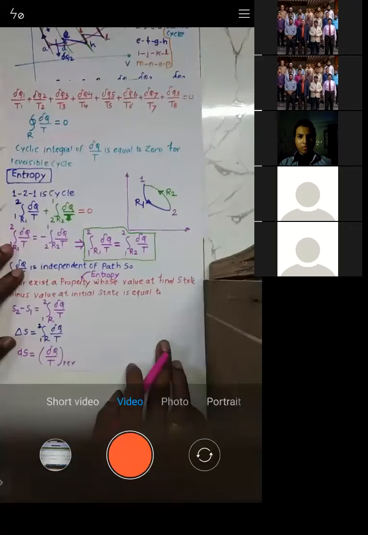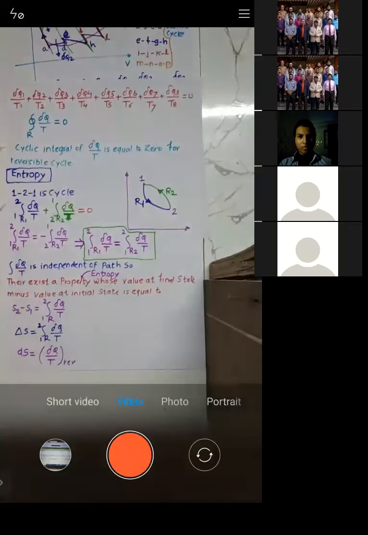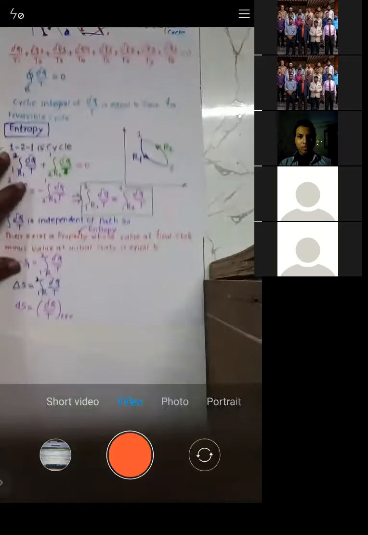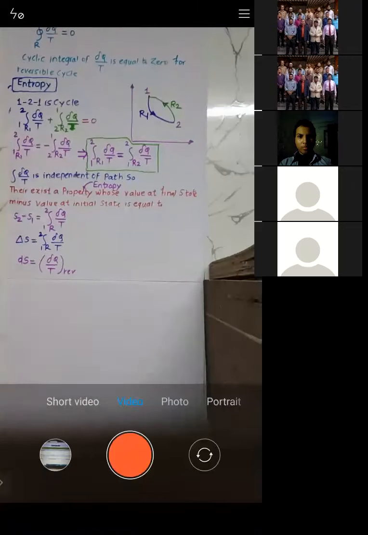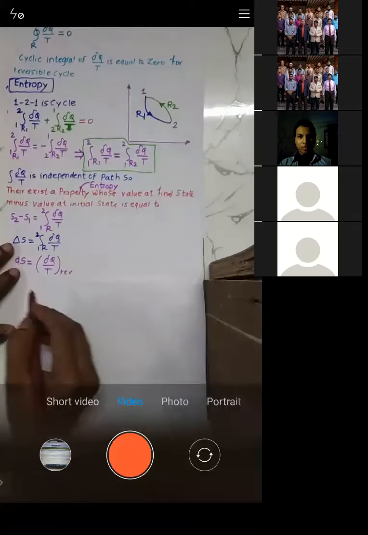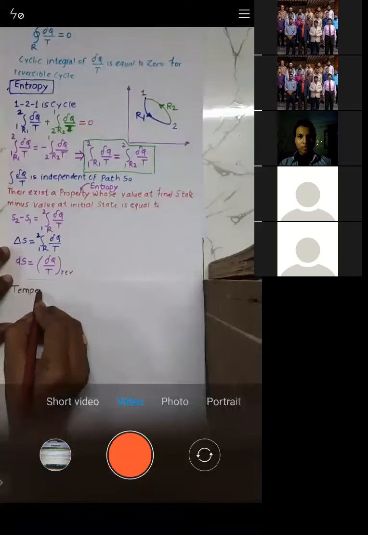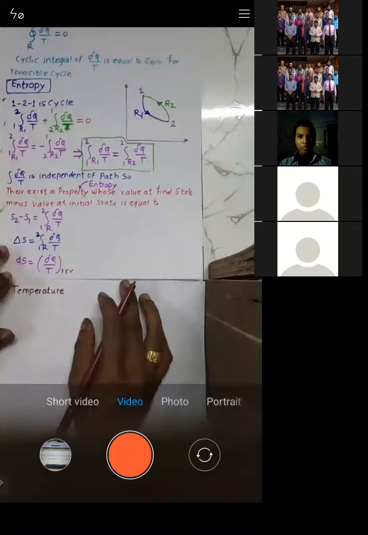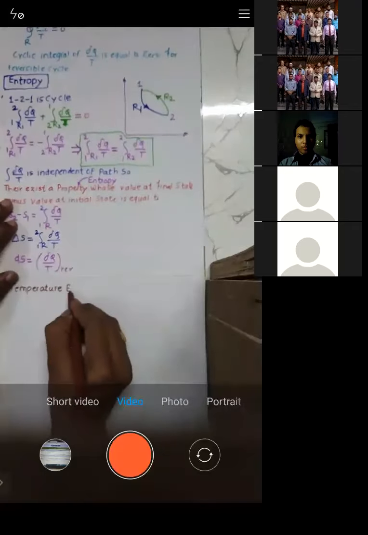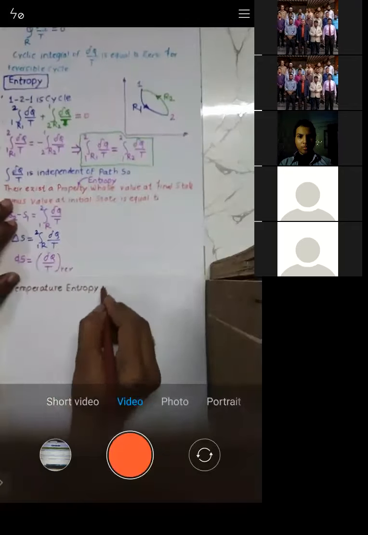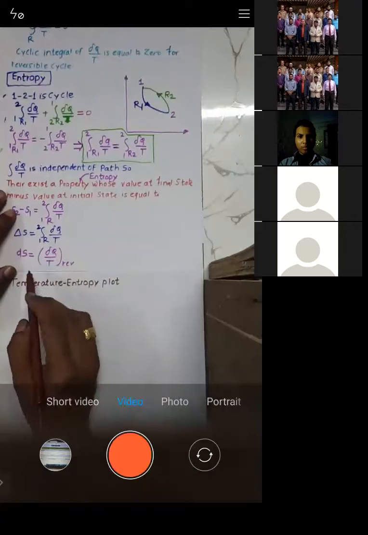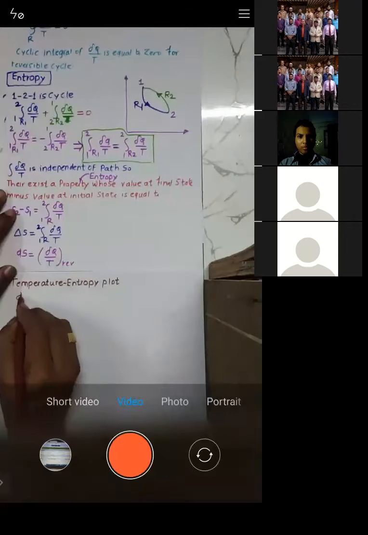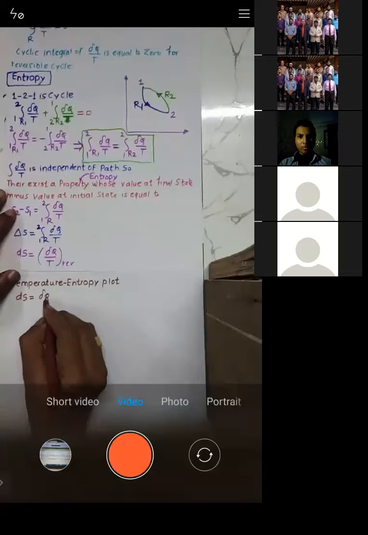Yes, sir. Okay. Now all of you see here. Now a very important topic. Now you have got this expression. Let us see how to calculate the temperature entropy plot. How does it lead to the temperature entropy plot? Temperature and entropy plot, how to draw that? Simple. I'll write down this expression as it is: dS is given by del Q reversible by T.